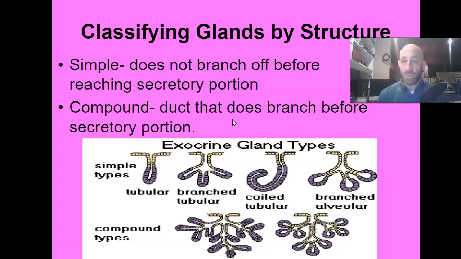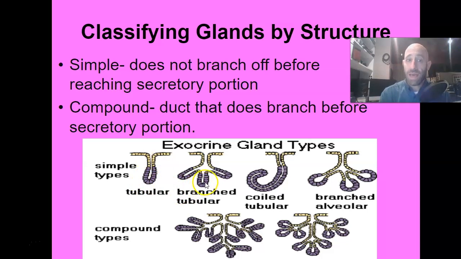So let's talk a little bit about what those possibilities are. I'm not going to have you identify these, but you do need to be familiar with the differences between simple and compound and tubular and alveolar. So tubular is going to be a simple tube shape. This most simple version is just straight up tubular. An example of that would be the goblet cells in your intestines, right? One of the things your goblet cells do is produce mucus, and that mucus protects the lining of your intestines from a lot of the acidic components in your digestive system. So that would be a simple tubular.